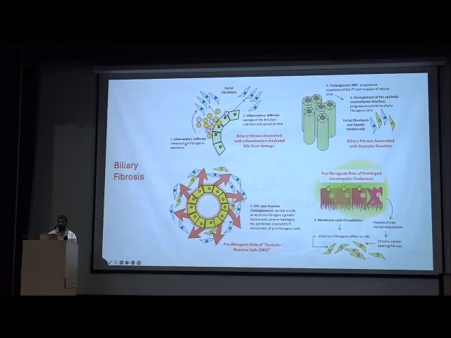Inflammatory infiltrates release profibrogenic mediators, which in turn stimulate cholangiocyte epithelial mesenchymal transition, which stimulates further chemokines and cytokines, which further cause ductular reactions. In the ductular reaction there is proliferation, and there is also cholestasis because they are not synchronized, which further causes cholestasis.